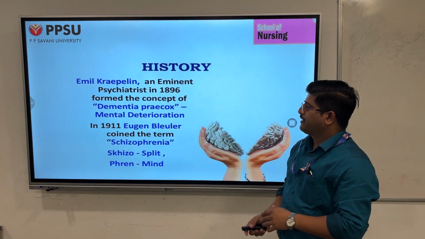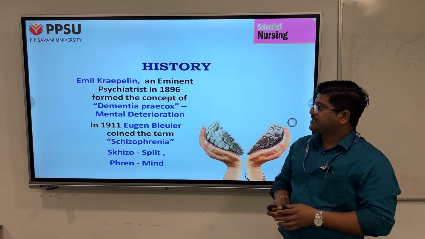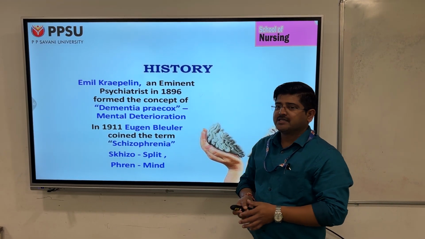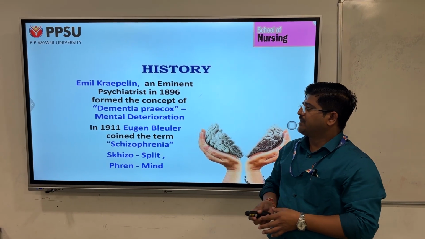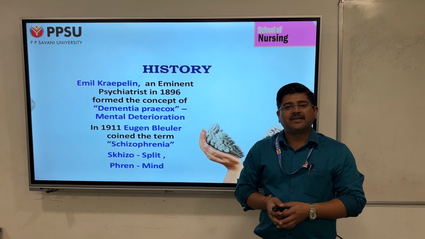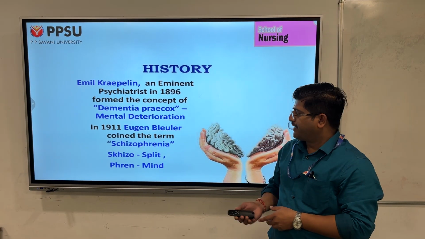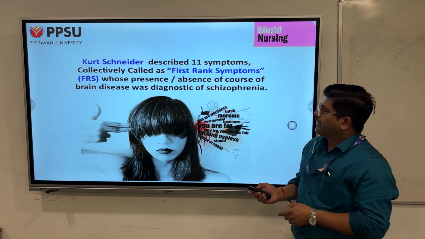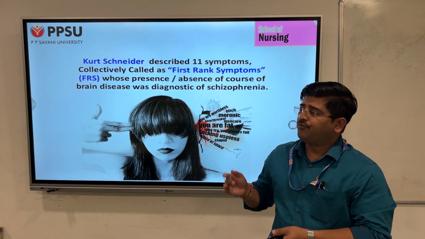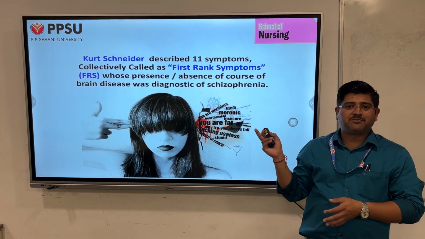When we talk about the history of schizophrenia, it was started by Emil Kraepelin, who explained in the year 1896 that schizophrenia was earlier referred to as dementia praecox, which was called a mental deterioration. Later, in the year 1911, Eugen Bleuler coined the term schizophrenia, which was referred to as the split mind. Later, Kurt Schneider, a psychologist and psychiatrist, found the first-rank symptoms of schizophrenia, of which there are 11.